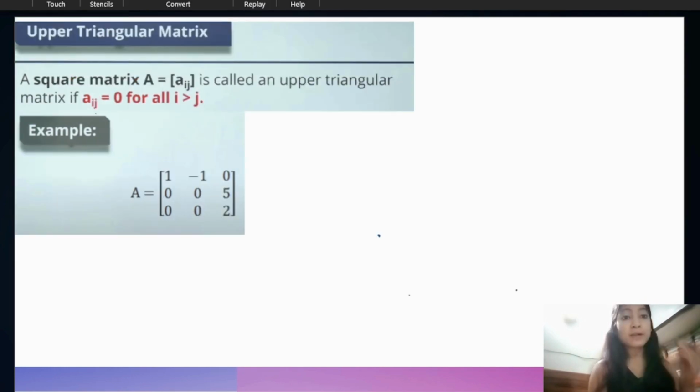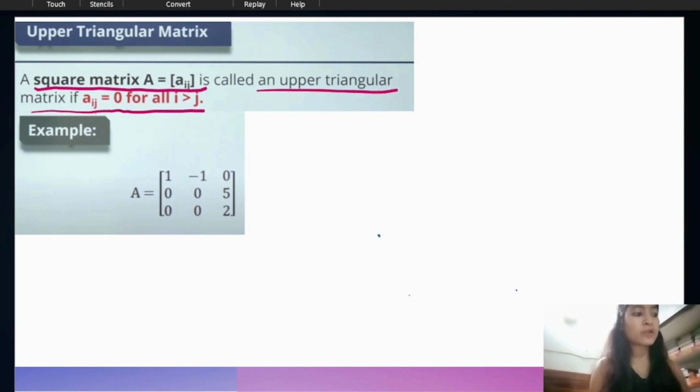What is the upper triangular matrix? This is important. Let's understand what an upper triangular matrix is. See here, the condition is also given. If we are talking about the upper triangular matrix, it must be a square matrix, and it is called an upper triangular matrix if Aij is equal to 0 for all i greater than j.